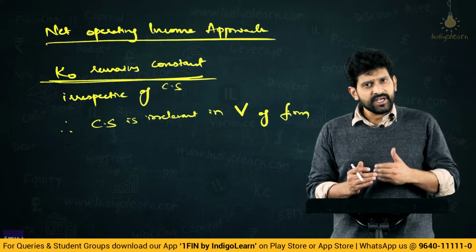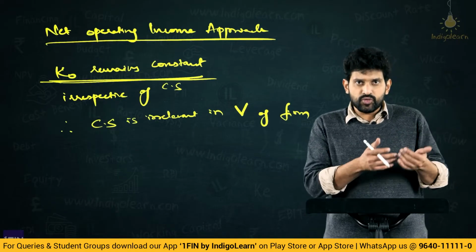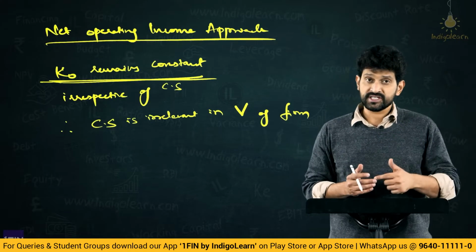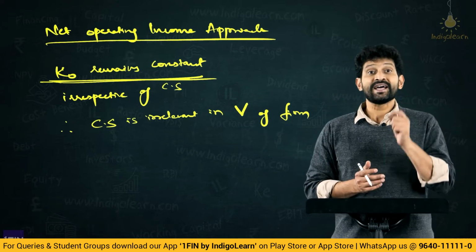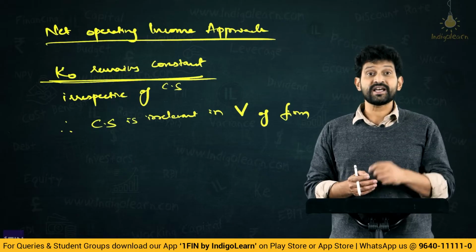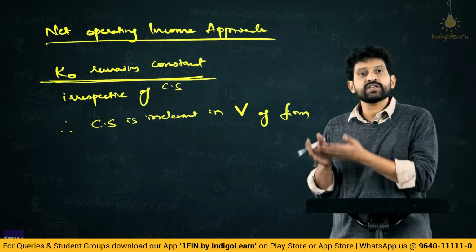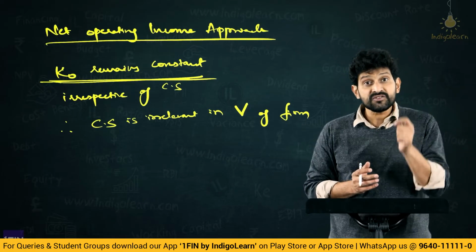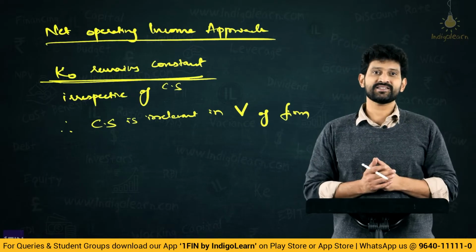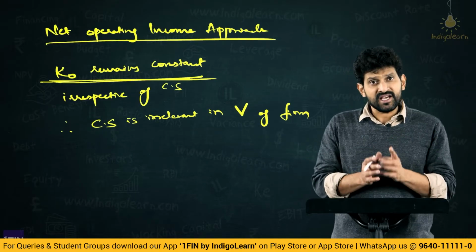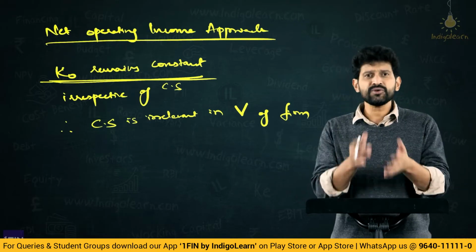meaning as we induce more and more debt into the capital structure, we have seen the cases at 0, 2, 3, 6 like that. Now, the theory says as we induce more and more debt into the capital structure, now what happens is the fear of equity shareholders, whether will they be able to make any earnings or will the entire earnings go only for addressing the debt. This fear of equity shareholders will increase, meaning what? The risk will increase. Now, can we say if the risk of equity shareholders has increased, the expected return also will increase? Absolutely.